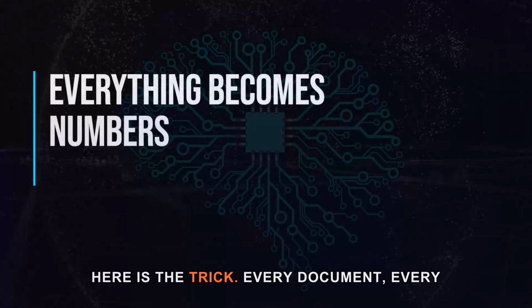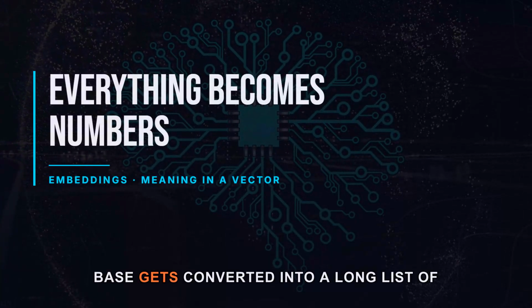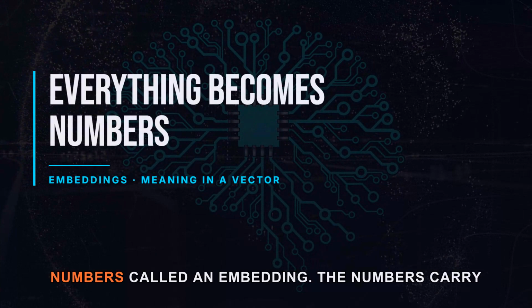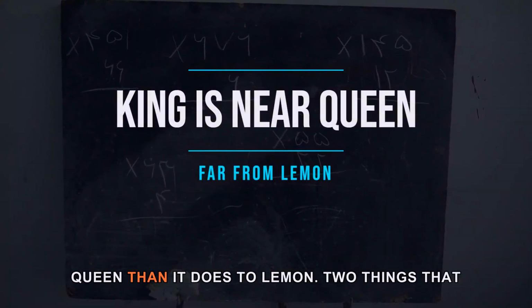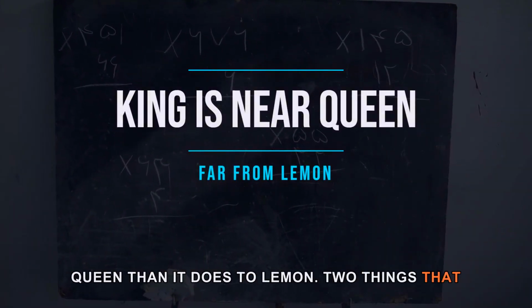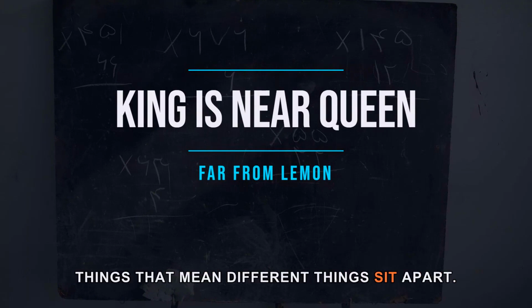Here is the trick. Every document, every paragraph, every sentence in your knowledge base gets converted into a long list of numbers called an embedding. The numbers carry the meaning. In that number space, king sits closer to queen than it does to lemon. Two things that mean the same thing land near each other. Two things that mean different things sit apart.